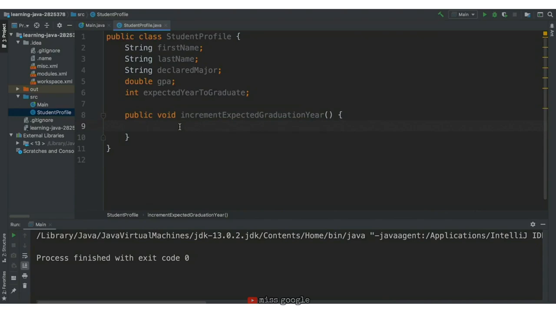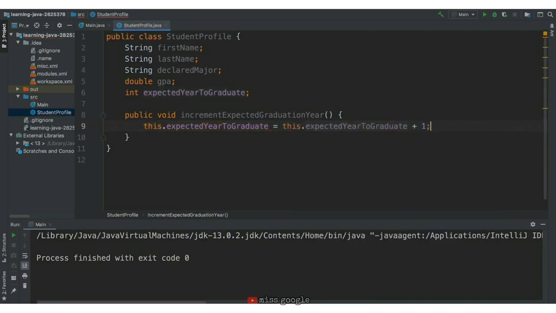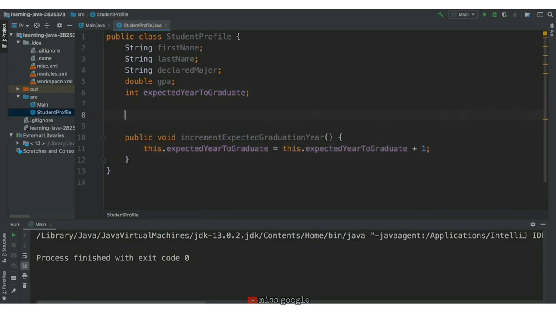In the implementation, we'll be setting the value of the instance variable expected year to graduate. To access this instance variable, we can use the keyword this with the dot operator. For the assignment, we want to access the current value of expected year to graduate and add 1. We can do this by writing this.expectedYearToGraduate and then +1. And that's our implementation.